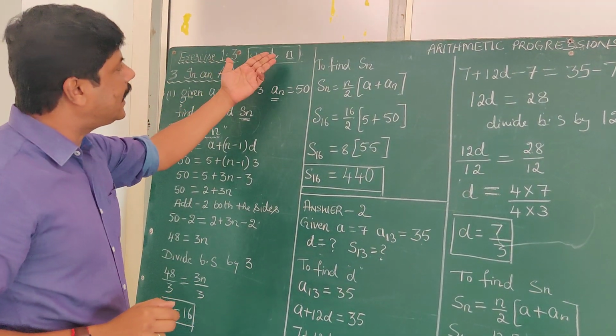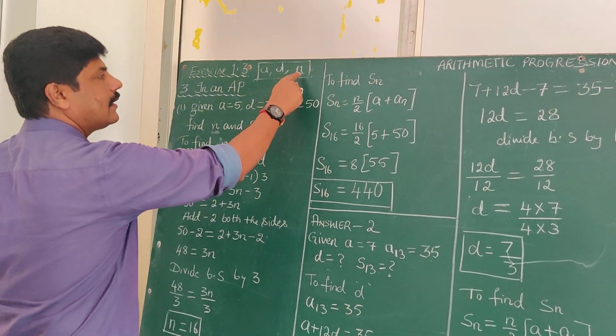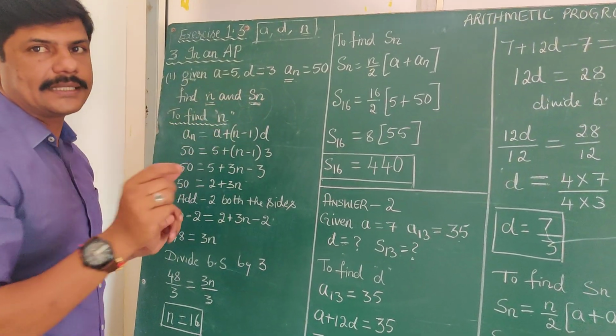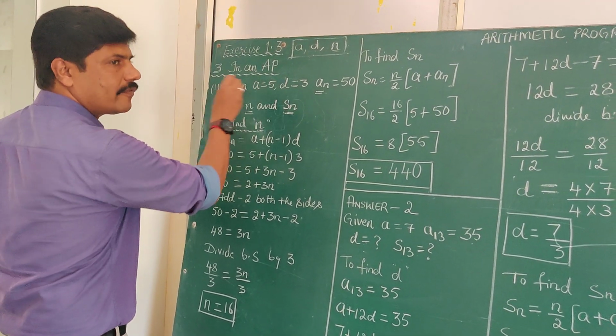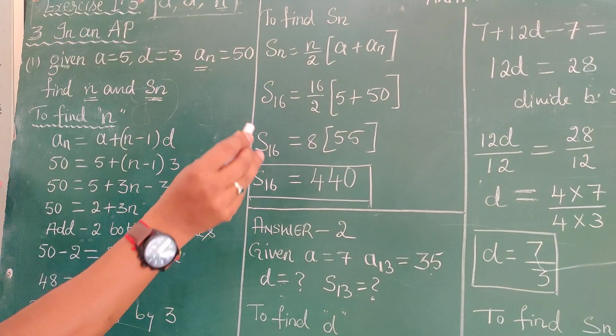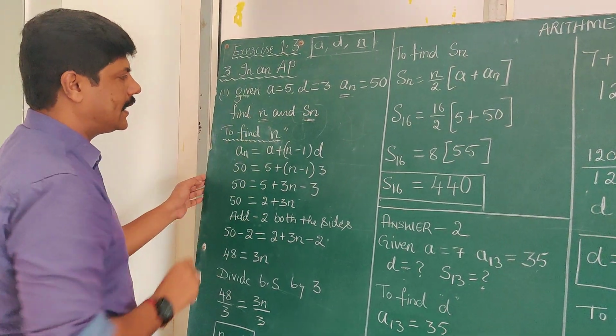If a, d and n value are not there, we have to see that first we will get n value and then very easily we get an value or Sn value. Understand? Now see, what is given is a equals 5, d equals 3 and an value is given. And we need to find n and Sn.